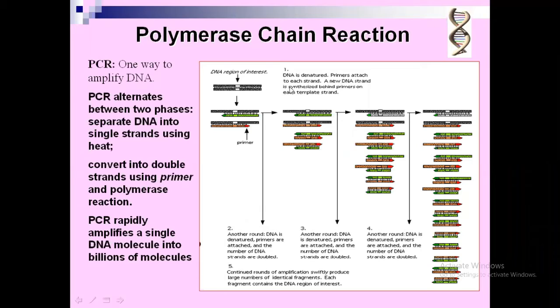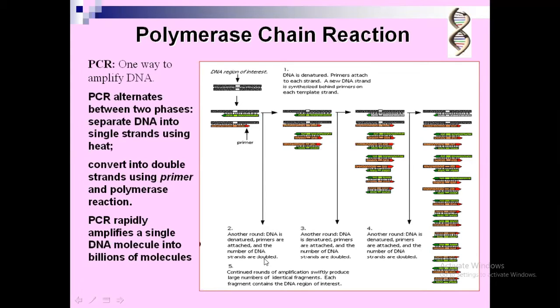Then primers are attached. Primers will be there in the PCR machine. Primers are attached to each strand. A new DNA strand is synthesized behind the primers on each template strand. So here you see that a primer is added. After adding the primer, the DNA is being synthesized. And you see the number of copies multiplied. 1 becomes 2, 2 becomes 4, 4 becomes 8, 8 becomes 16, like that. In the first round one DNA is synthesized. In another round, DNA is denatured, primers are again attached, and the number of DNA strands is doubled.